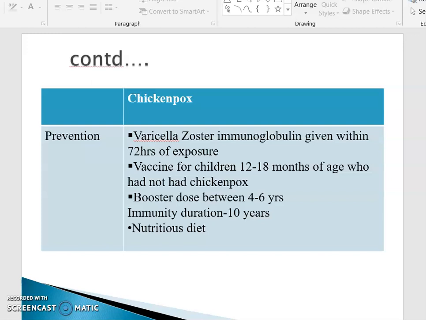And again, the booster dose needs to be given between 4 to 6 years, because the immunity duration is only 10 years. And we should always see to this for children. If we give a nutritious diet, it is very, very important to develop immunity, and thereby they can prevent communicable diseases like chickenpox, measles, mumps, rubella, all of that.